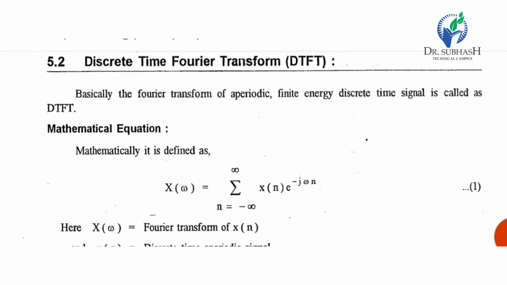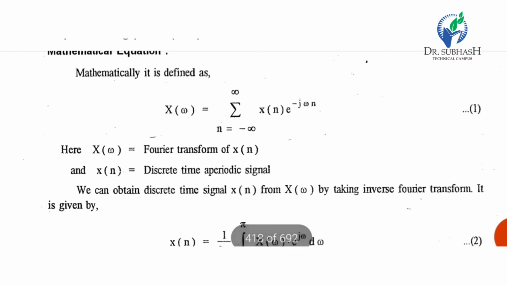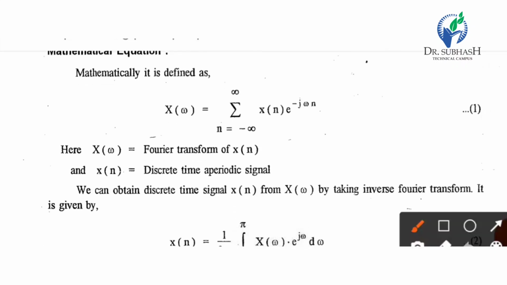So this is the introduction of discrete time Fourier transform, DTFT. Basically the Fourier transform of an aperiodic finite energy discrete time signal is called DTFT. The mathematical equation is X of omega equal to summation n equal to minus infinity to infinity x of n e raised to minus j omega n.